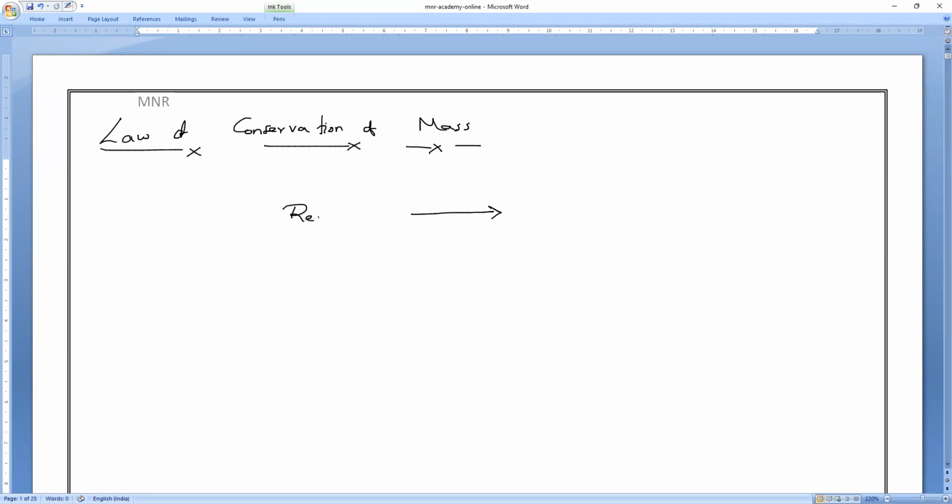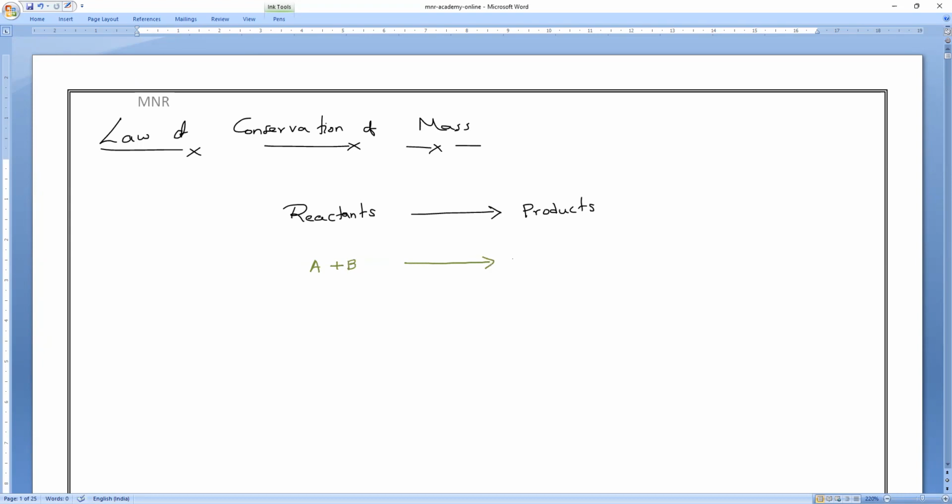Before the reaction, the substances which are involved in the reaction, we call them what? Reactants. The substances obtained after the reaction, we call them products. Reactants may be one, two or more than one.